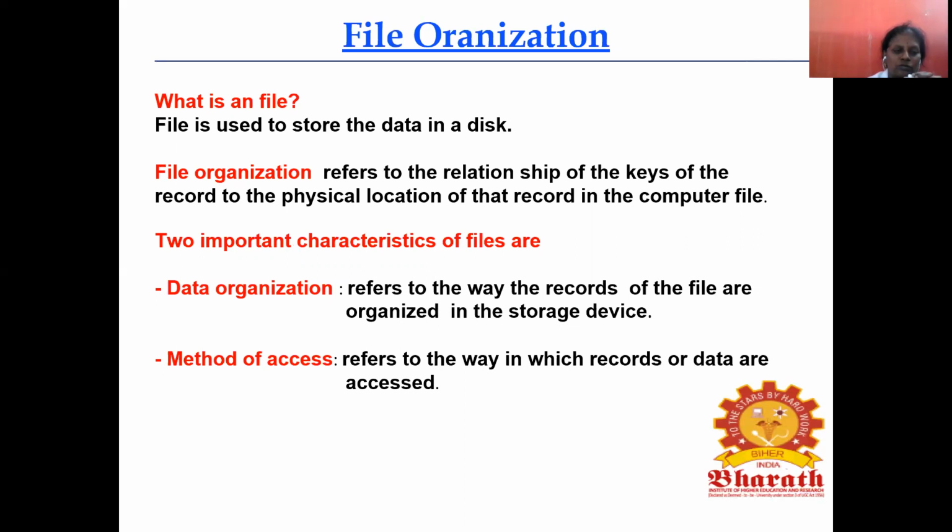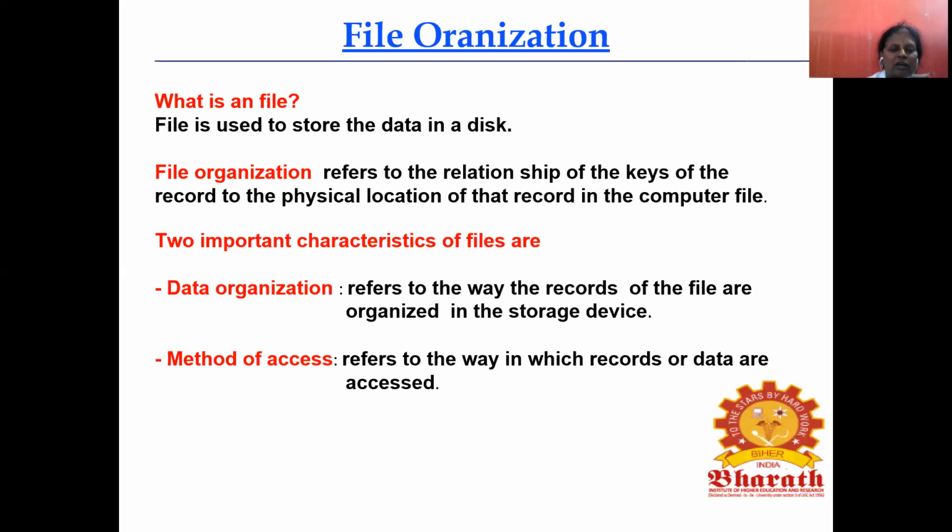The data is used as a record, and the records are used as files. Sorry, records are stored as blocks. So a file is used to store the data in a disk. That file is divided into records, and the record is divided into fields. So file organization means how the files are organized in the system.